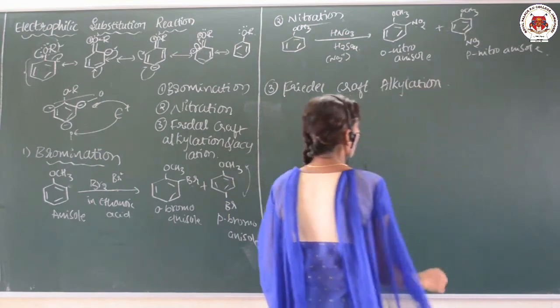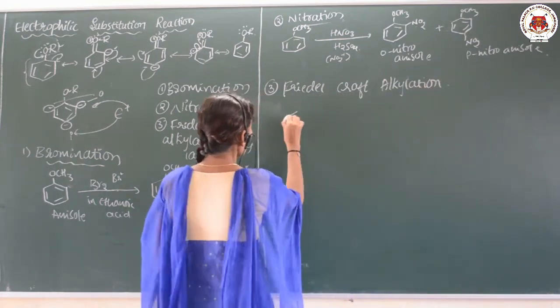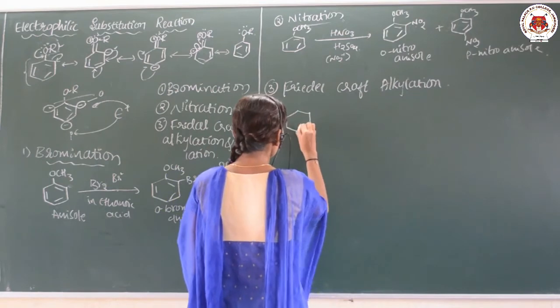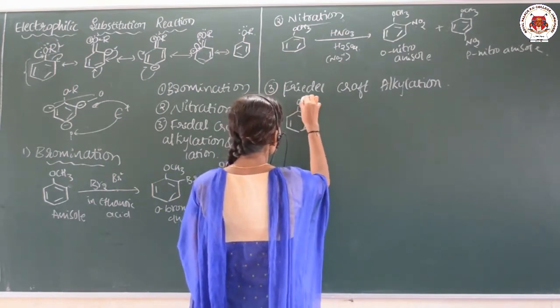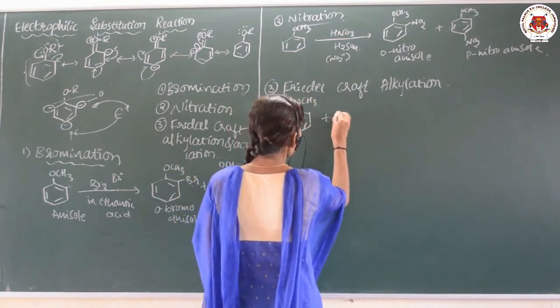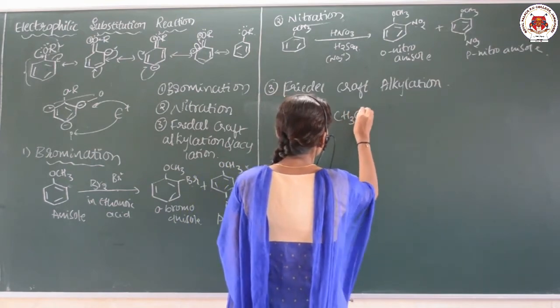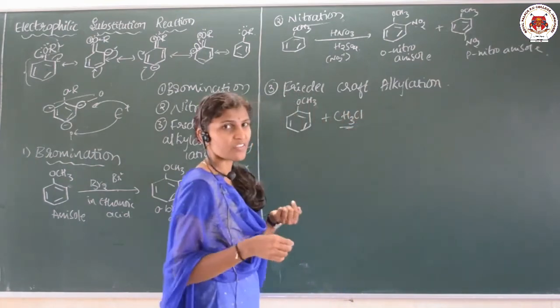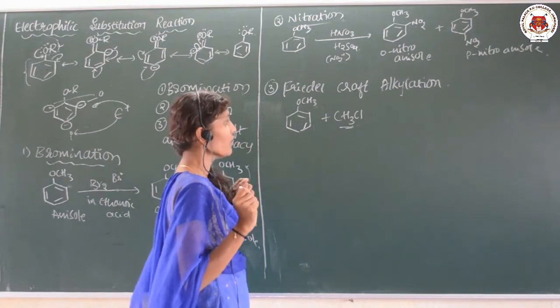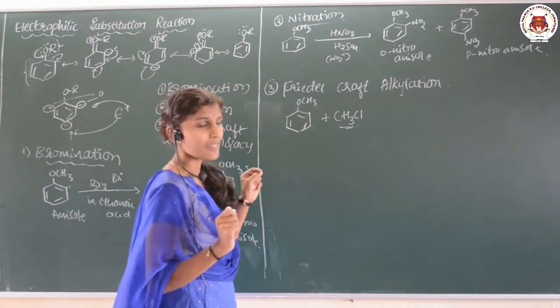Friedel-Crafts alkylation. So what happens here? Again anisole is taken, and anisole is treated with methyl chloride. It means alkyl halide; we want to insert an alkyl group in the ring, that is why it is alkylation.